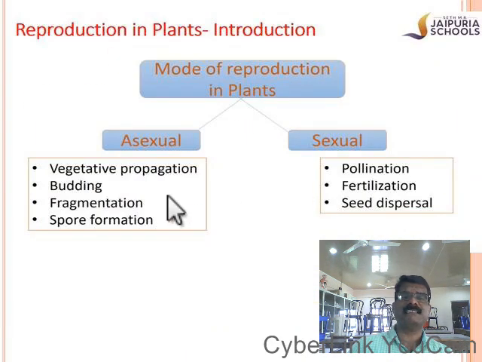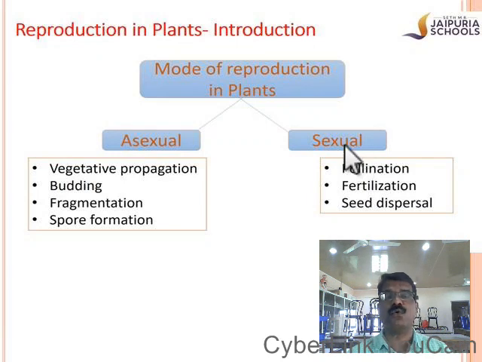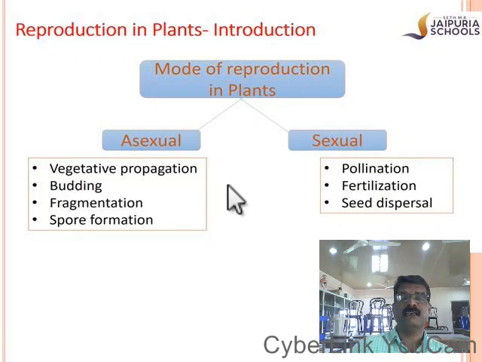Now let us discuss about the reproduction in plants. In plants also there is asexual reproduction and sexual reproduction. In this part we are going to discuss thoroughly about asexual reproduction in plants. In plants there are different modes of asexual reproduction. For you, this year we will be discussing about the asexual reproduction such as vegetative propagation,